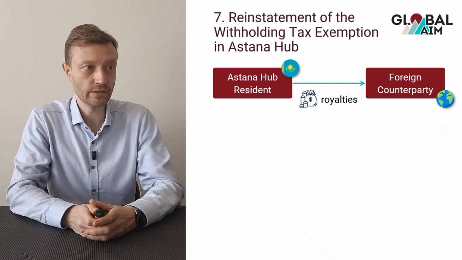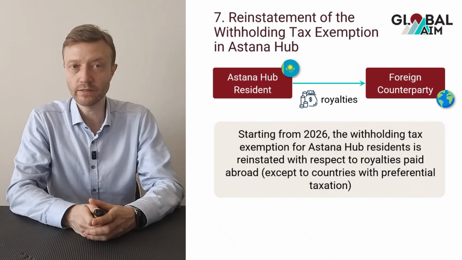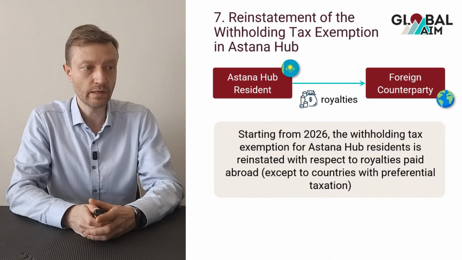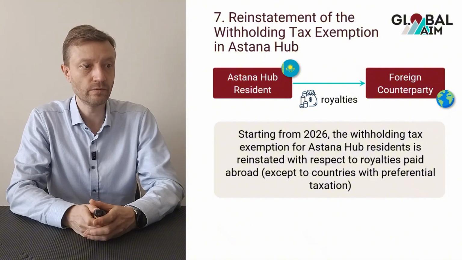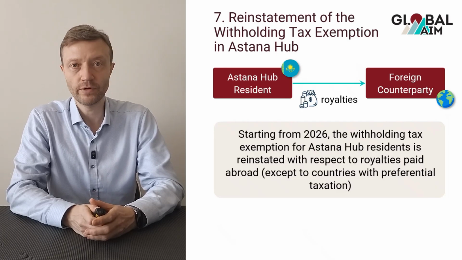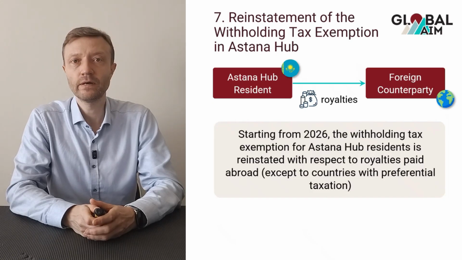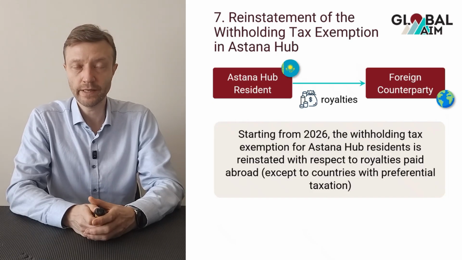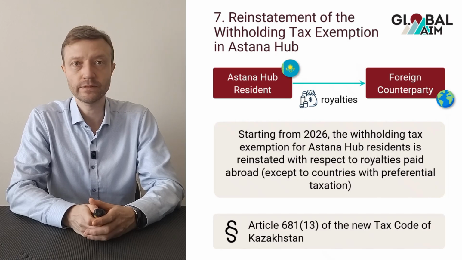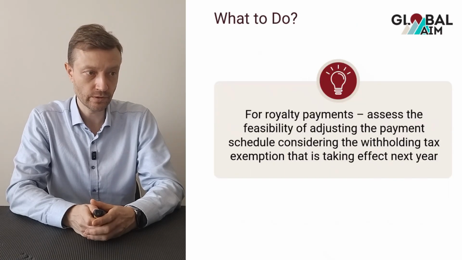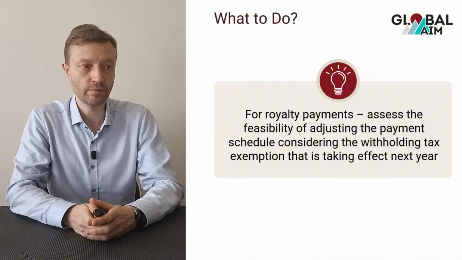And finally, the seventh change is the reinstatement of the withholding tax exemption for Astana Hub residents. There is a technopark in Kazakhstan for IT companies, IT businesses, and starting from 2026, withholding tax exemption starts to apply to payments of royalties made by Astana Hub residents to foreign counterparties, which is a welcome change. So what to do? Again, consider the schedule of royalty payments and assess the necessary adjustments to enjoy the exemption that starts to apply next year.